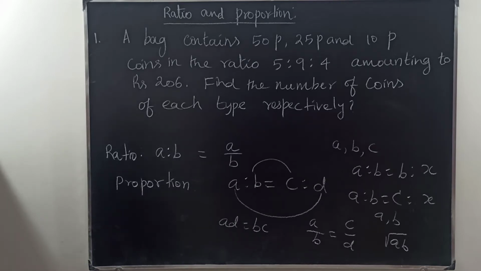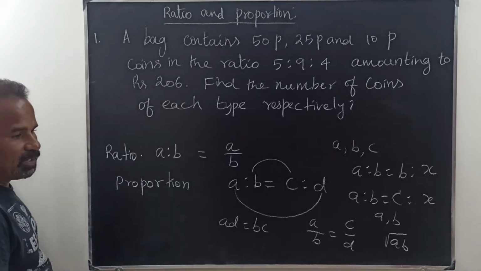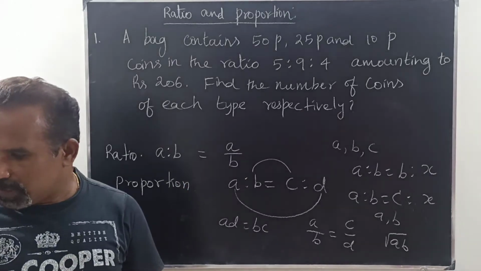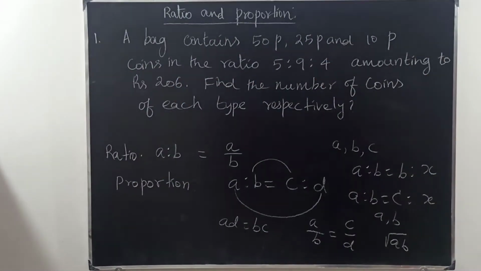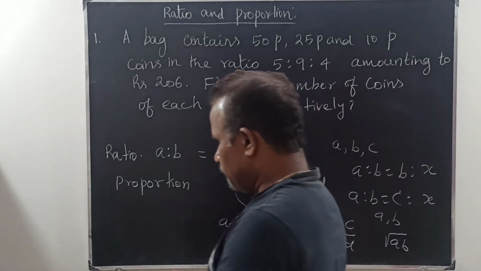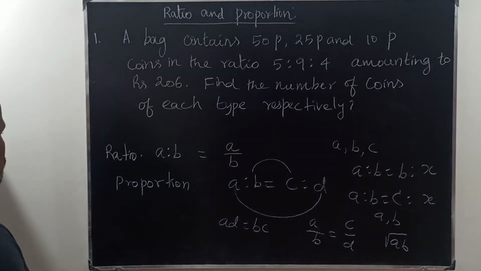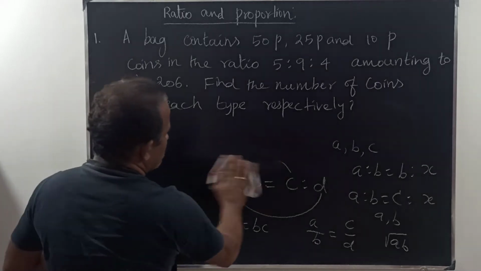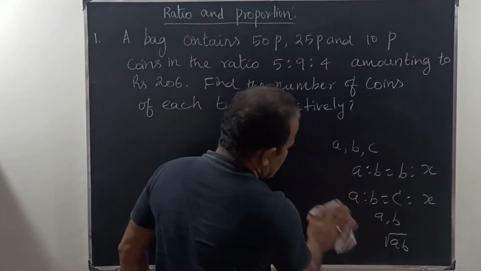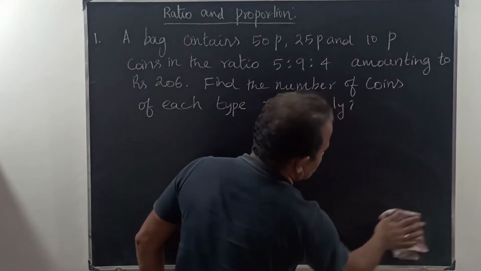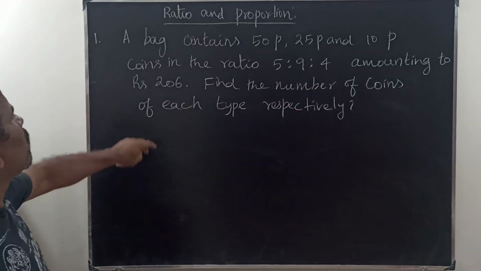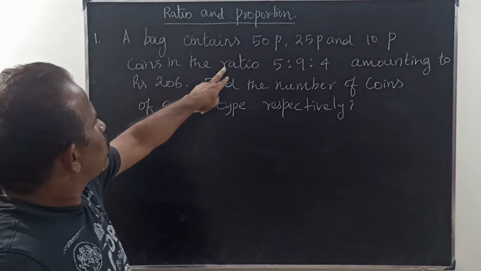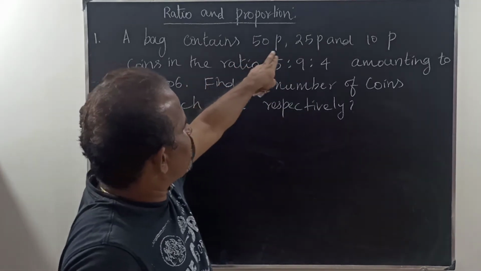Find the number of coins of each type respectively. Okay, here, suppose the number of coins in each type.